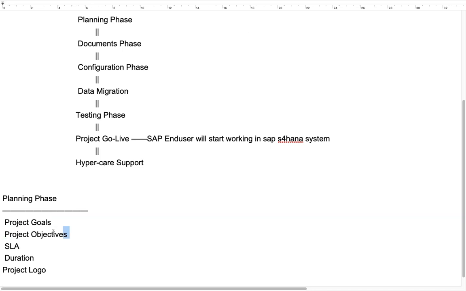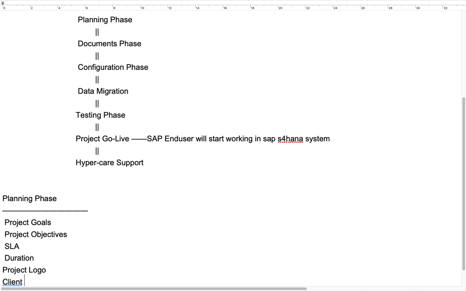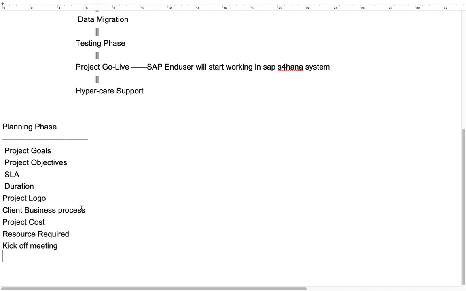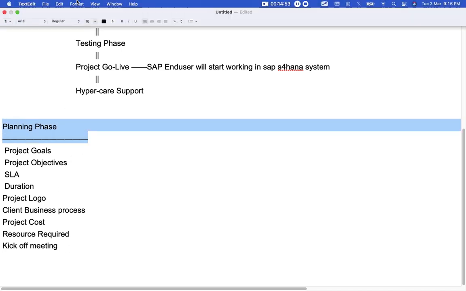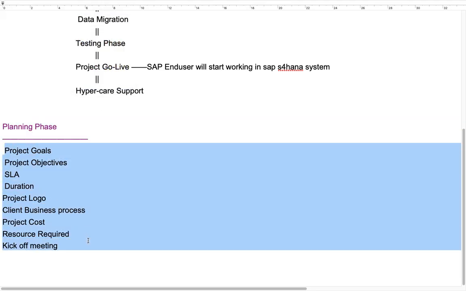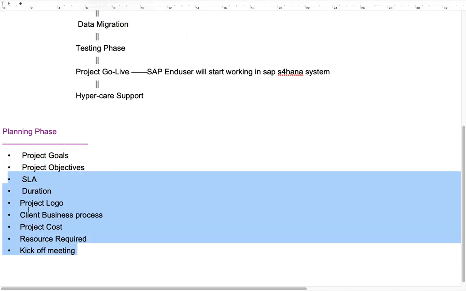So project goals, project objectives, SLA, duration. These are all initial discussions that happen in the planning phase. Okay, so your role is nothing in this planning phase. Your role is nothing, just attend the kickoff meeting only. Attend the kickoff meeting. This is conducted by our project manager.